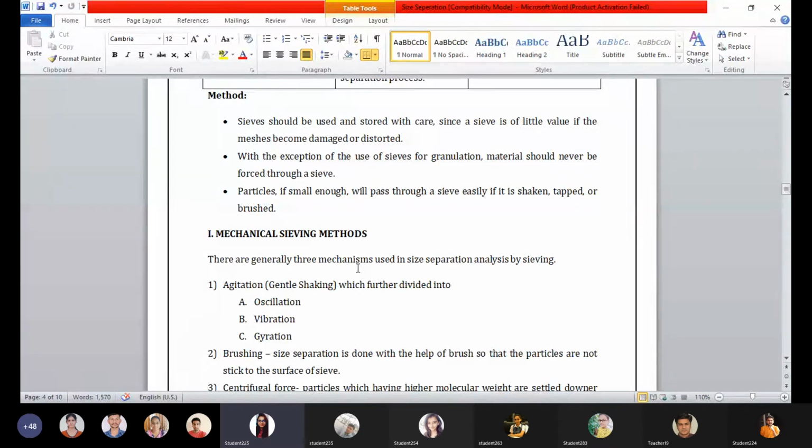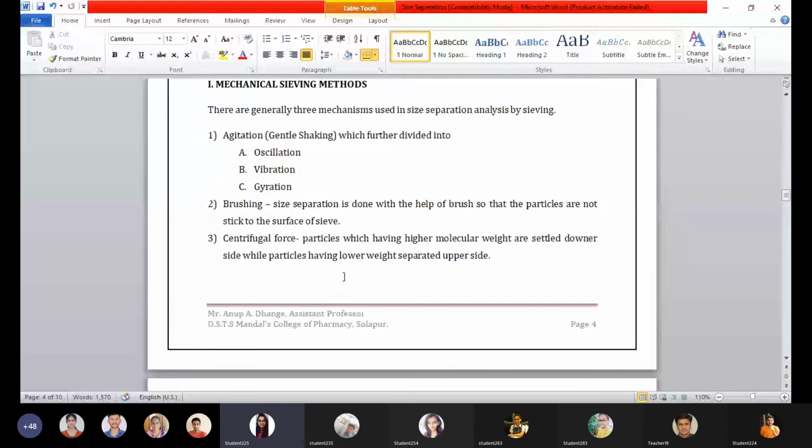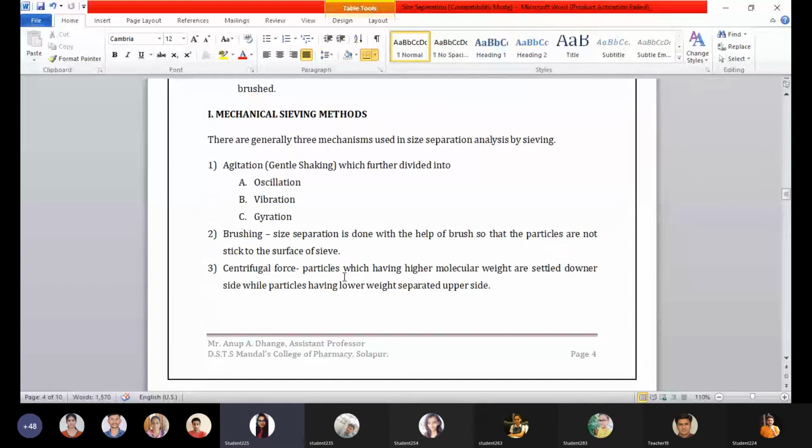Now we are going to see mechanical sieving methods. They are as follows. First is agitation, which is gentle shaking, subdivided into oscillations, vibrations, and gyration. By these three, we can obtain agitation of the particles. Next is brushing. The size separation is done with the help of a brush so that the particles do not stick to the surface of the sieve.